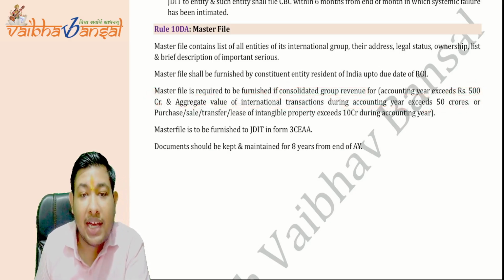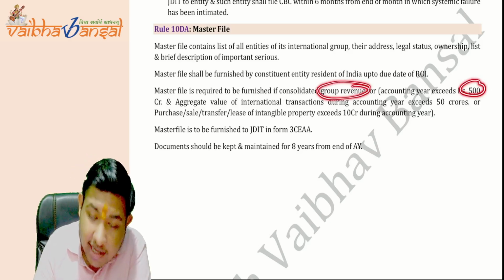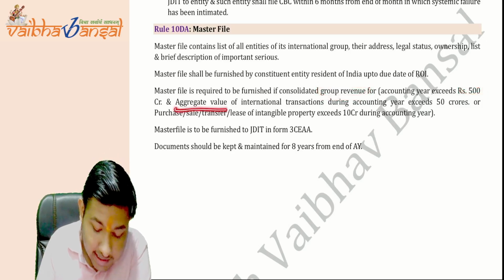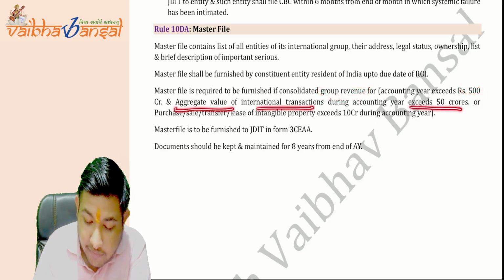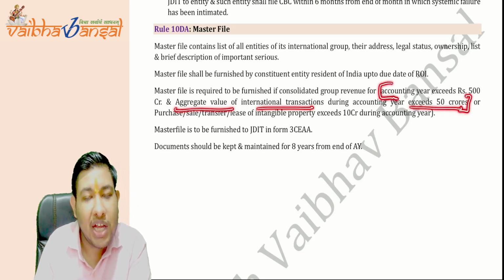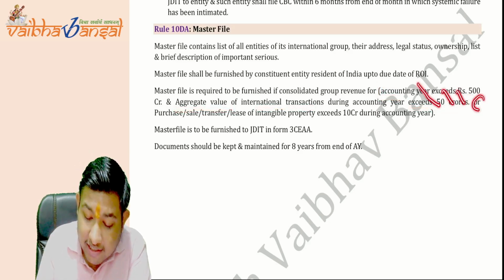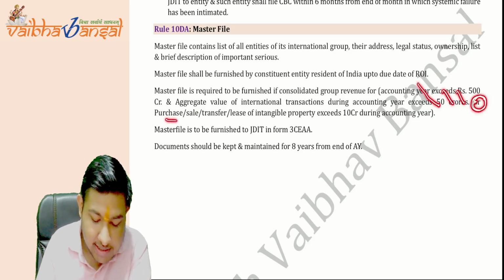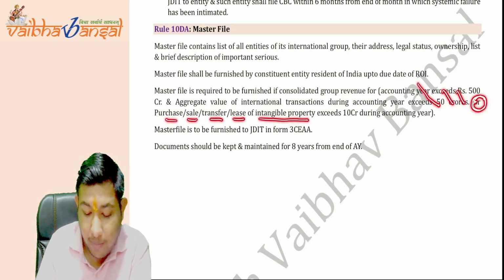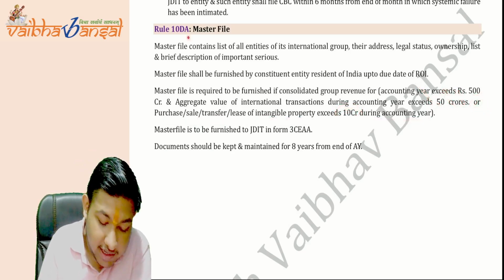This is the first point. Then master file will also be applicable if, alternatively, purchase, sale, transfer, lease of intangible property exceeds 10 CR during the accounting year.